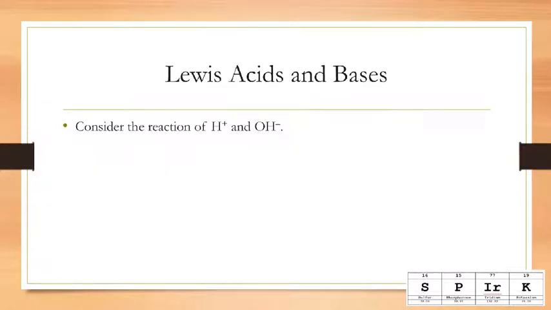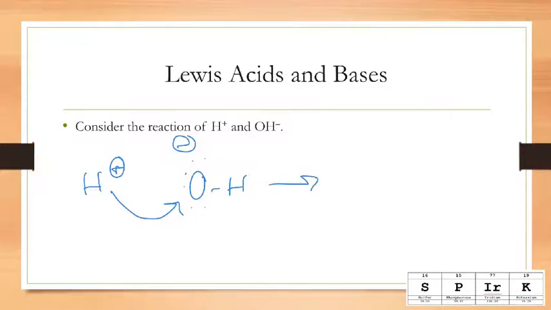So let's consider the reaction of H+ and OH-. So we have H+ and we have OH-. And we know that OH- has its 3 lone pairs and it has a negative charge, while H+ has a positive charge. So according to the Bronsted-Lowry acid-base theory, we know that hydrogen will donate itself to the OH and we will see water form.